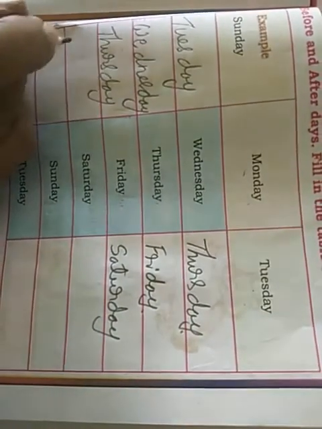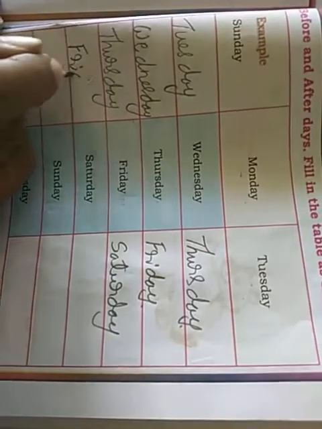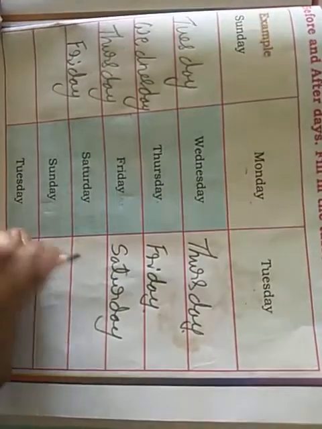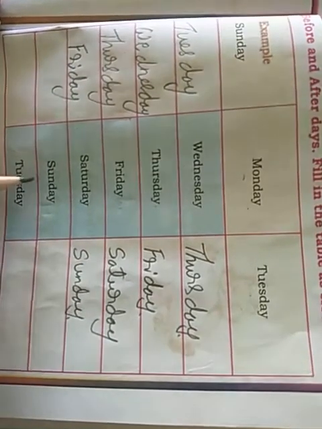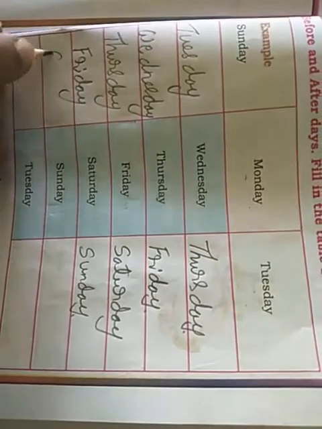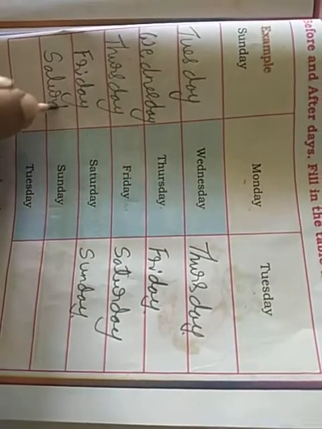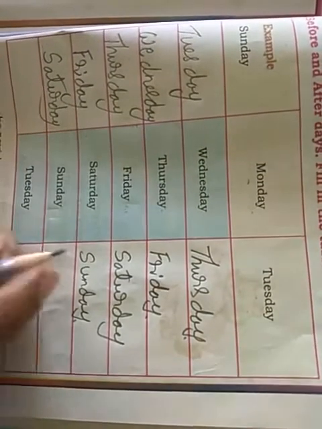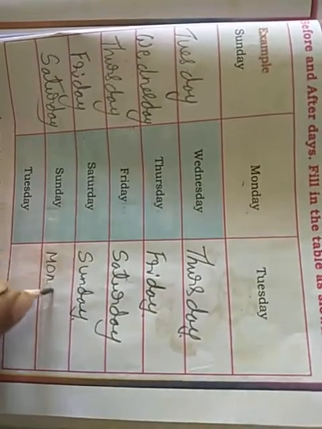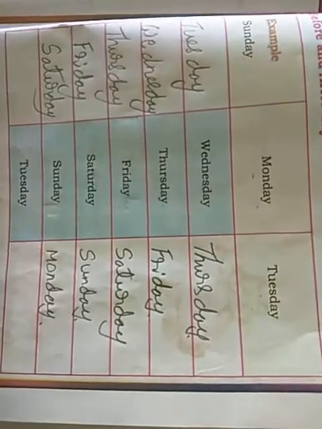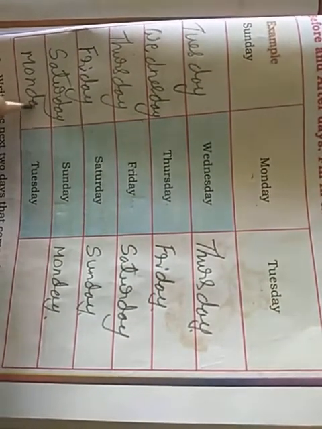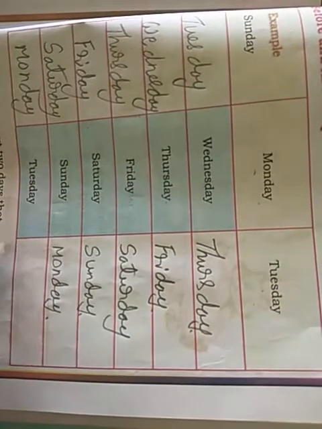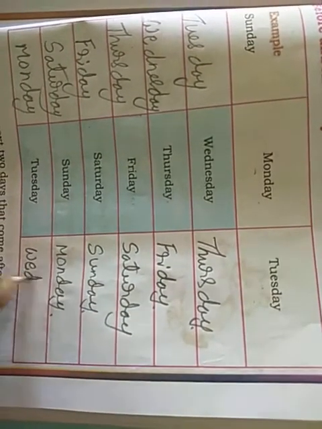Saturday before is Friday. Saturday after is Sunday. Sunday before is Saturday. Sunday after is Monday. Tuesday before is Monday. Tuesday after is Wednesday.